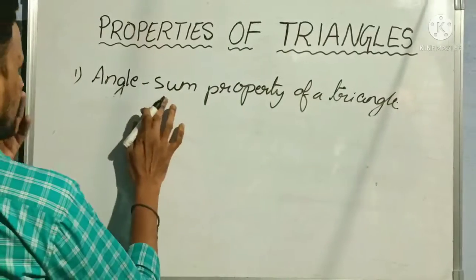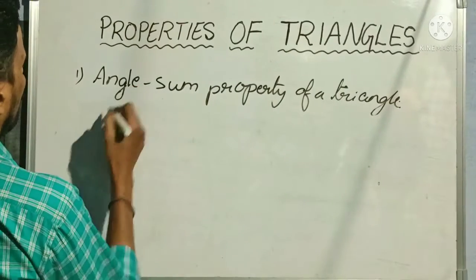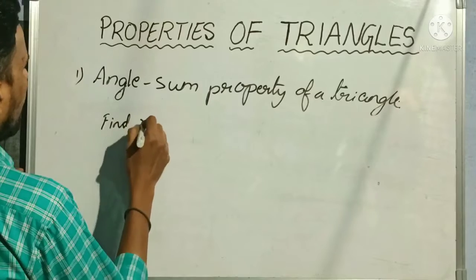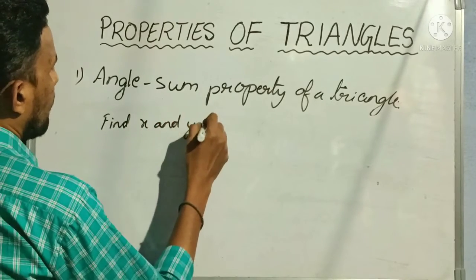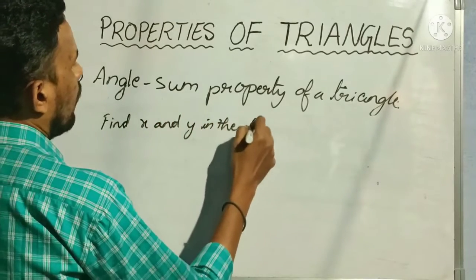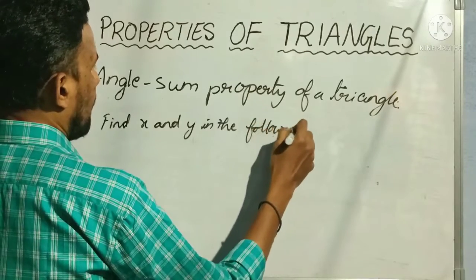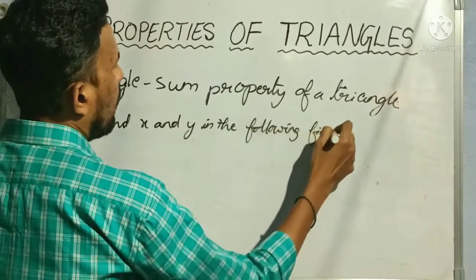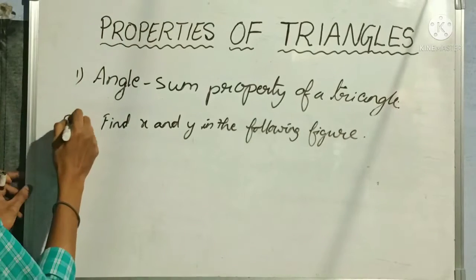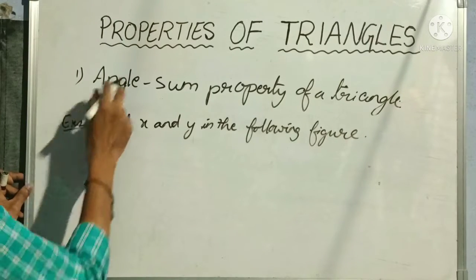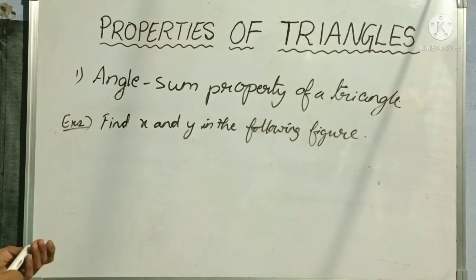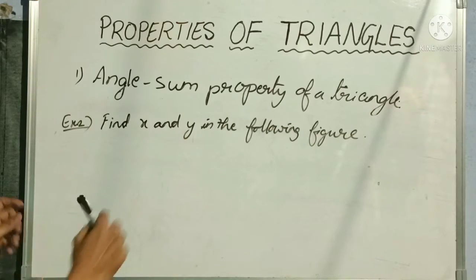So second example, find x and y in the following figure. So this is the second example, example 2, related to angle sum property. Okay. So how will the example be?